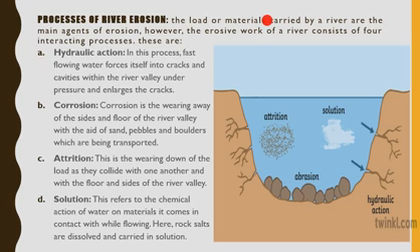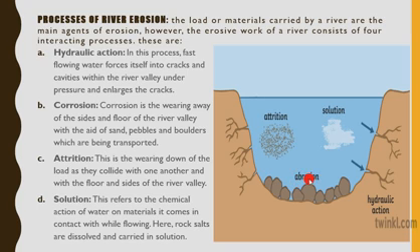However, the erosive work of a river consists of four interacting processes. These are number one, A, hydraulic action. In hydraulic action, what happens is this: fast flowing water forces itself, like we can see in this picture here, into cracks, and in that process leads to the enlargement of such a crack or cracks.